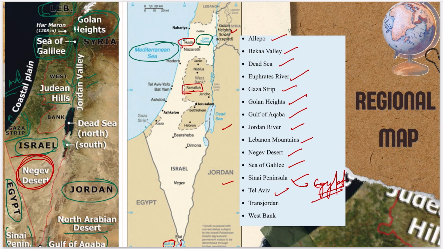Tel Aviv is again in Israel and is the place where most of the countries have their embassies. Transjordan is basically Jordan, it is the old name of Jordan. And the West Bank is again a neighbor of Israel, right? This is the West Bank.